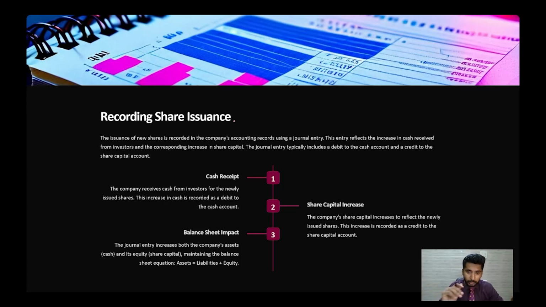Okay. Now let us talk about what is the cash receipt. The company receives the cash from the investors for the newly issued shares. This increase in the cash is recorded as a debit to the cash. Then comes the share capital increase. The company's share capital increases to reflect the newly issued shares. This increase is recorded as a credit to the share capital account. Cash receipt बढ़ गया, मतलब कंपनी के पास कैश आ गया, ओके, एंड कैपिटल बढ़ गया.